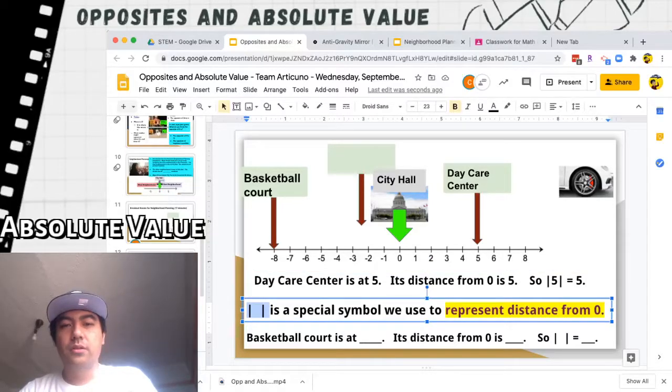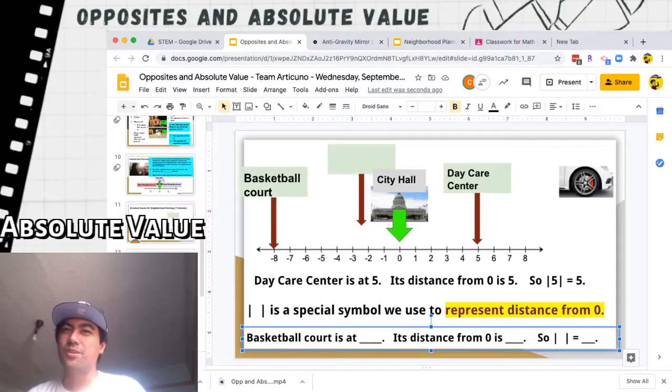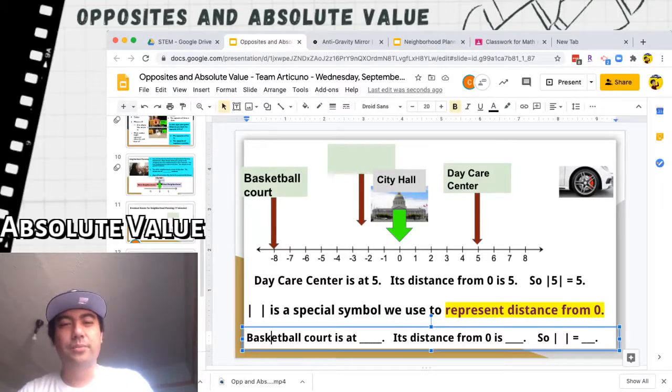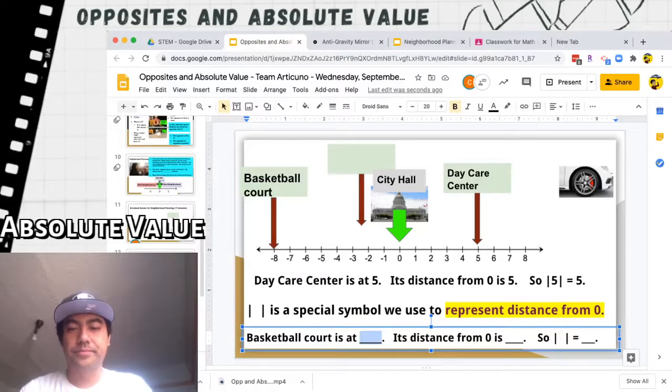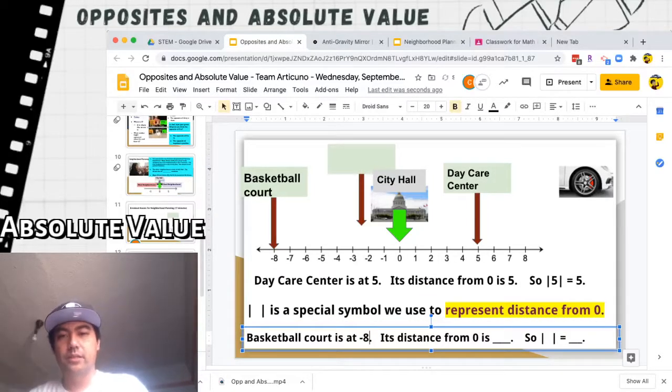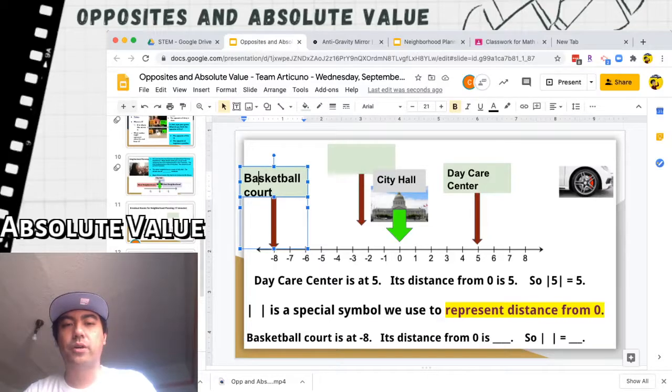This symbol, these signs, is a special symbol we use to represent distance from 0. Okay? Let's practice some more. Let's see if we can get this. See the basketball court? The basketball court is at, where is it? -8. Now, what is the basketball court's distance from 0? How far is this basketball court from 0?